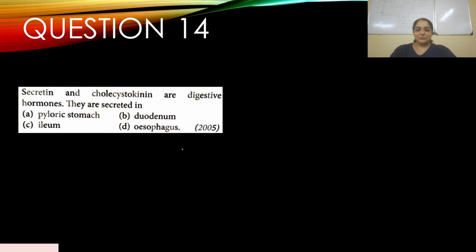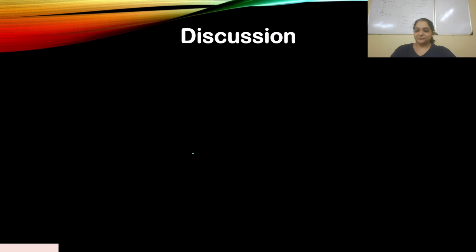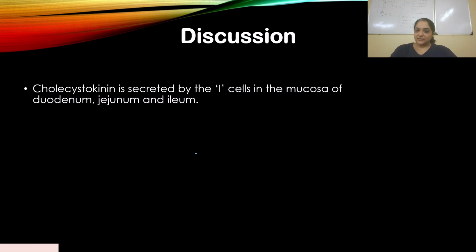Question number 14. Secretin and cholecystokinin are digestive hormones. We know that they are secreted in, and this appeared in 2005, the pyloric stomach, duodenum, ileum, or esophagus. So the correct answer is duodenum, and so your answer should be B. Let's look at the discussion. Cholecystokinin is secreted by the I cells in the mucosa of the duodenum, jejunum, and ileum.